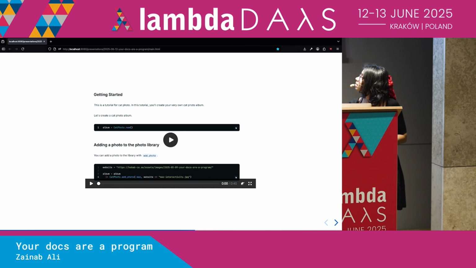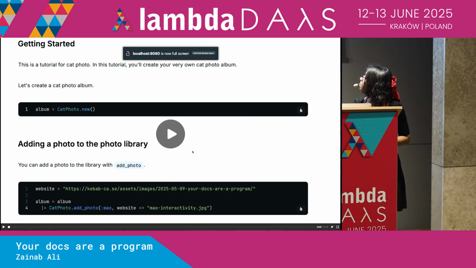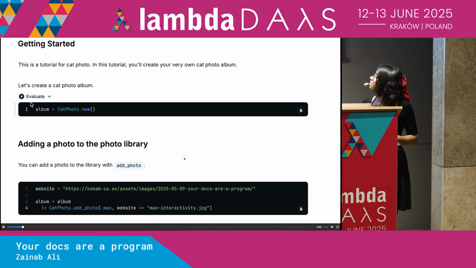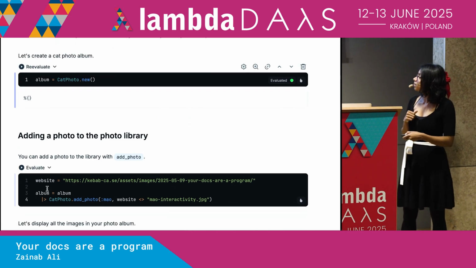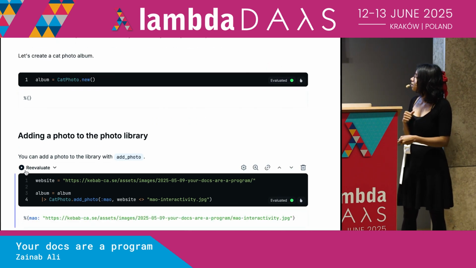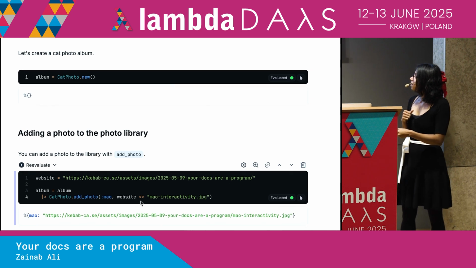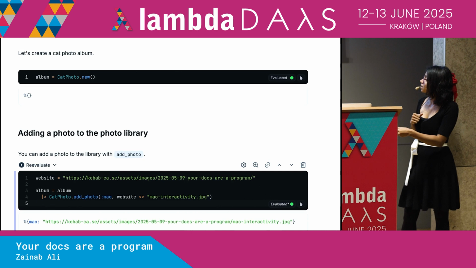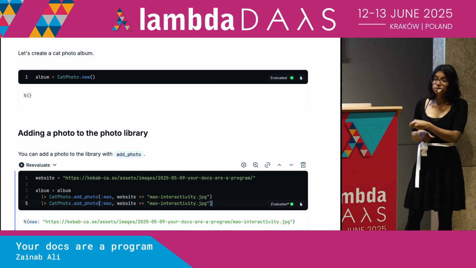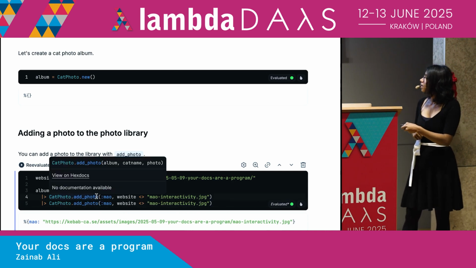So here is an example. Let's see. Let's hope that full screening doesn't break everything. Yeah, we're good. So, okay, we can evaluate some snippets here. We're evaluating some snippets for cat photo. And the interesting thing, okay, there are a few interesting things actually. So one is that we can navigate to documentation within this editor.